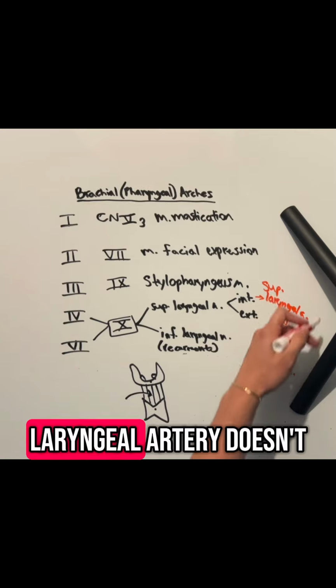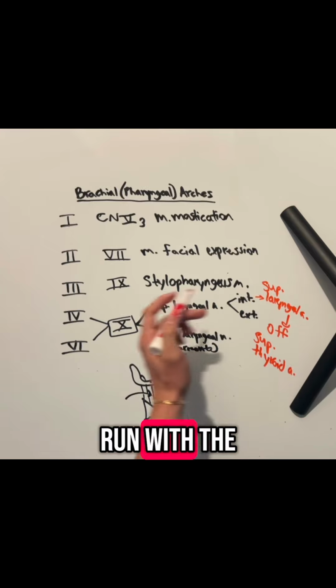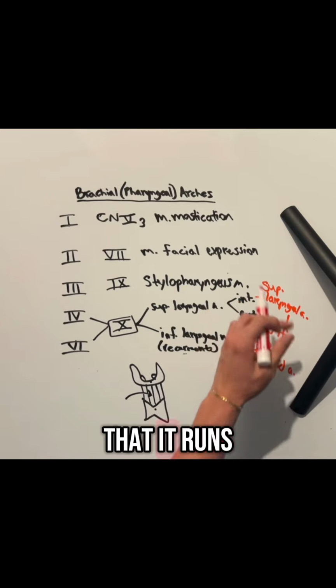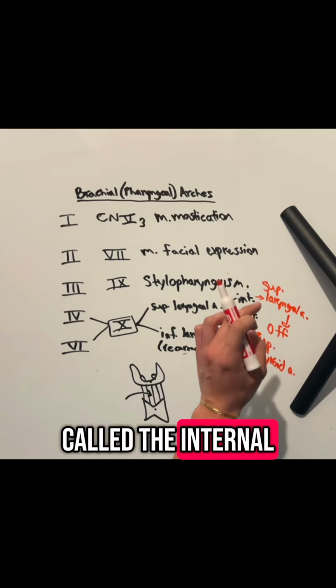So the superior laryngeal artery doesn't directly run with the superior laryngeal nerve, but it runs with a branch of it. And the branch that it runs with pierces the thyrohyoid membrane and is therefore called the internal laryngeal nerve.